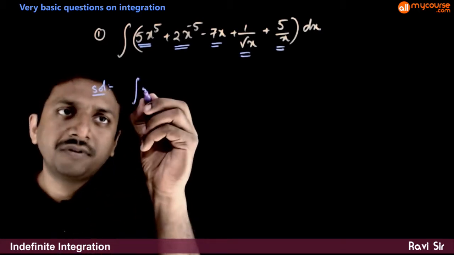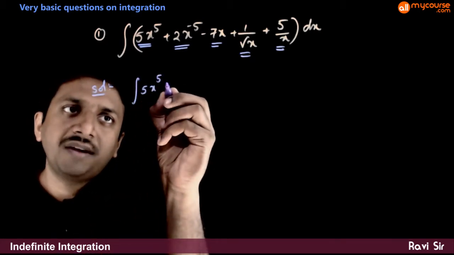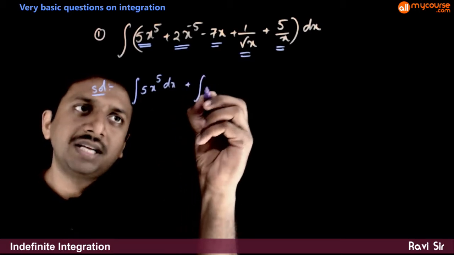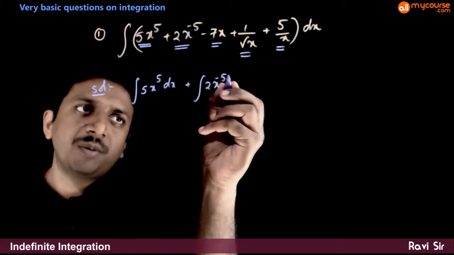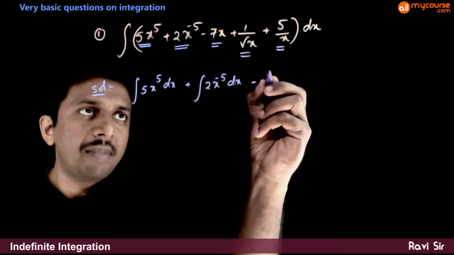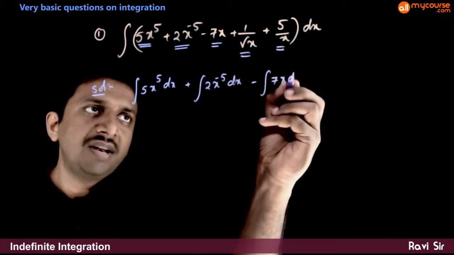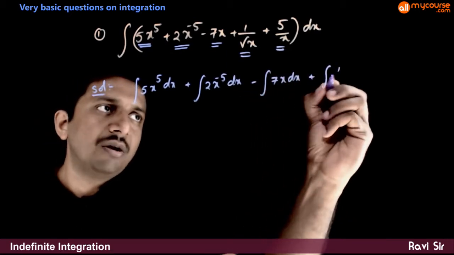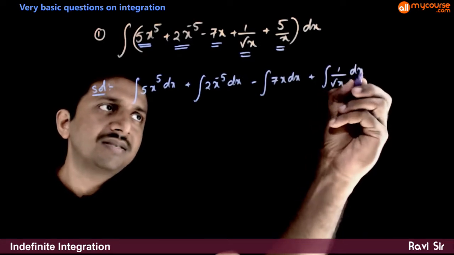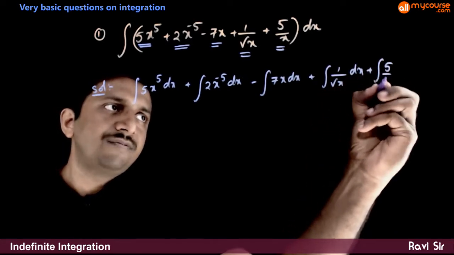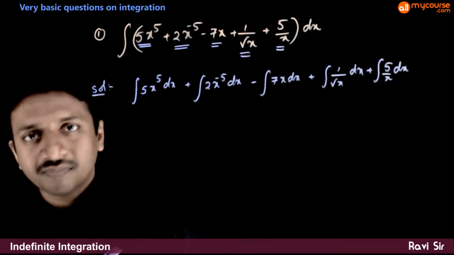So integration of 5 times x power 5 dx plus integration of 2 times x power minus 5 dx minus integration of 7x dx plus integration of 1 by root x dx plus integration of 5 by x dx.